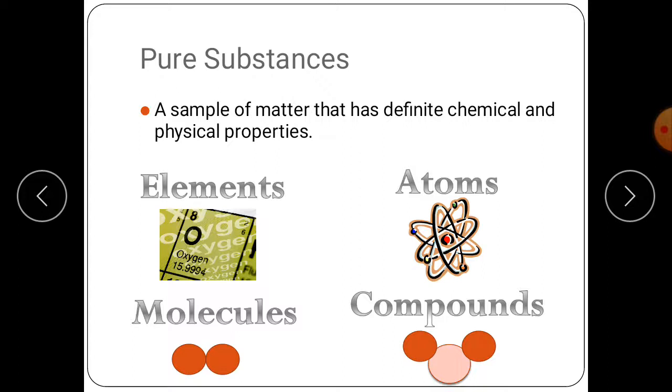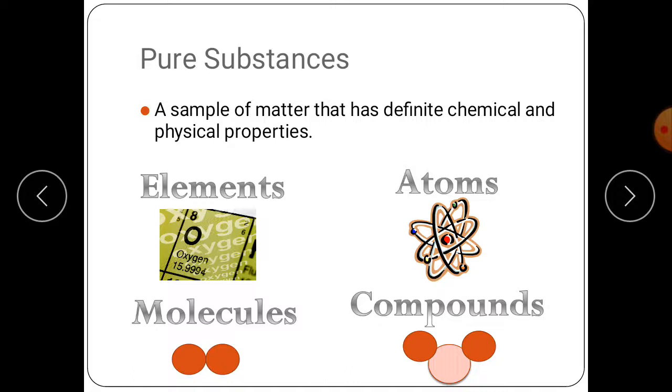Its chemical and physical properties will never change. An element is a substance having definite chemical and physical properties. So, element is the example of pure substance, and from this element we get atoms, molecules and compounds.